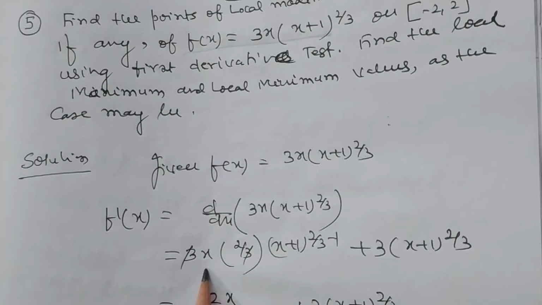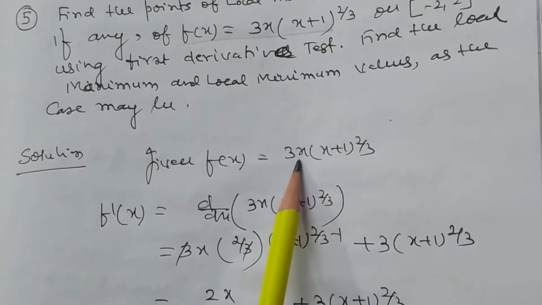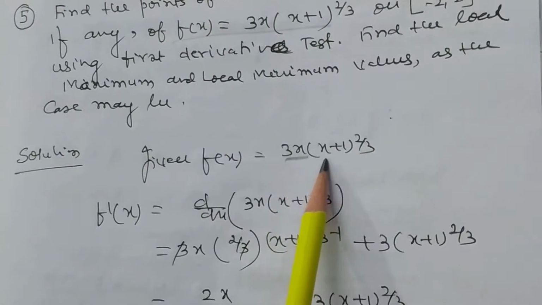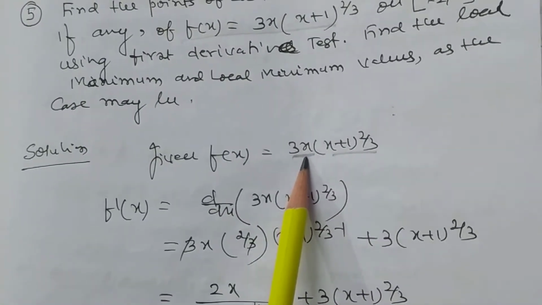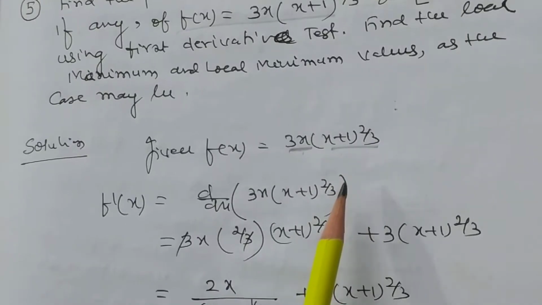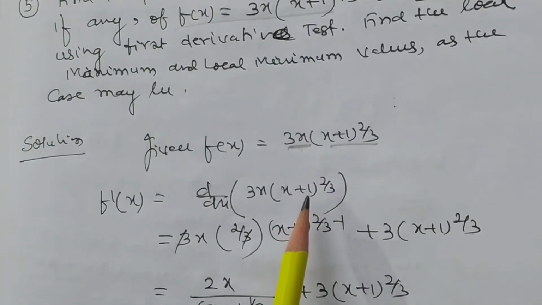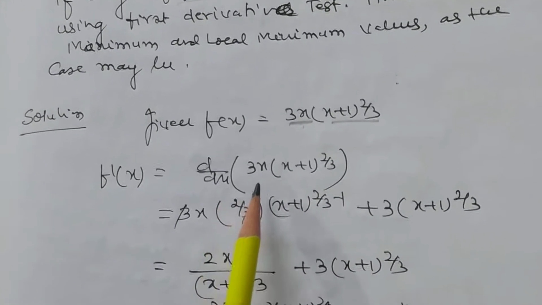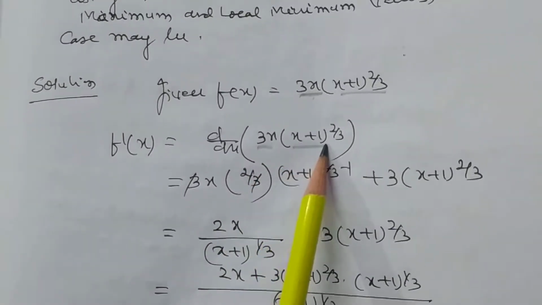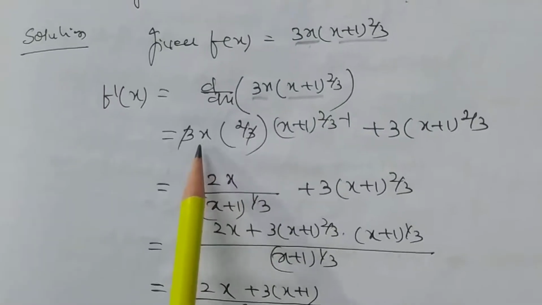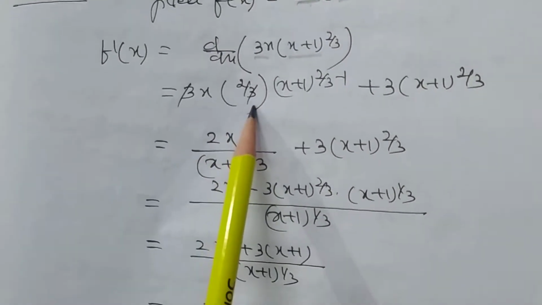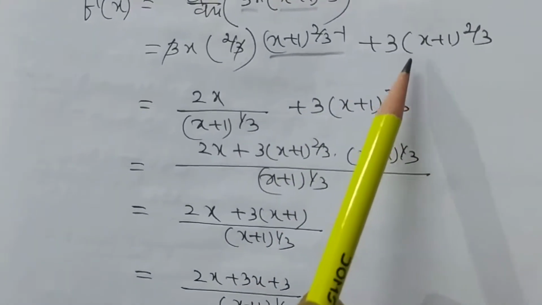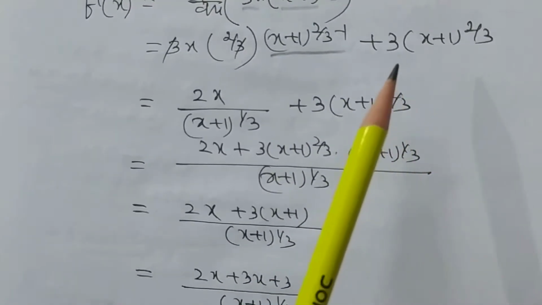3x. Now, you may observe that this is the product of two functions, x and (x plus 1) to the power 2 by 3. So we will use the u into v method. So now dy dx of 3x (x plus 1) to the power 2 by 3 is 3x into 2 by 3 (x plus 1) to the power 2 by 3 minus 1, plus 3 into (x plus 1) to the power 2 by 3.